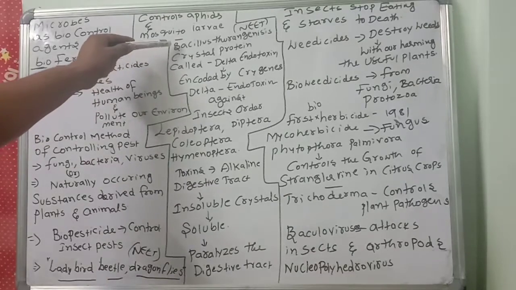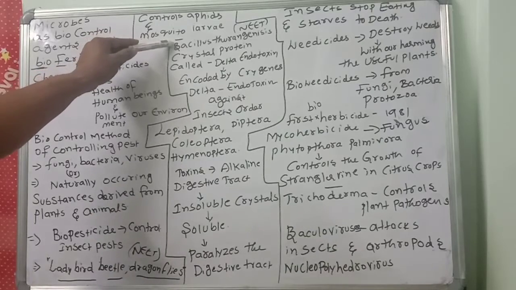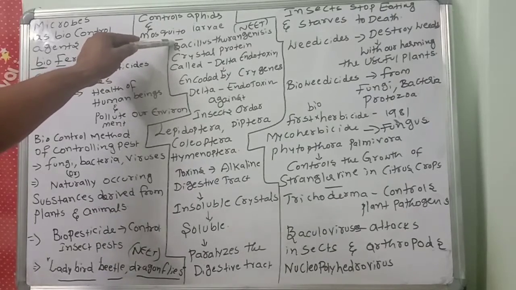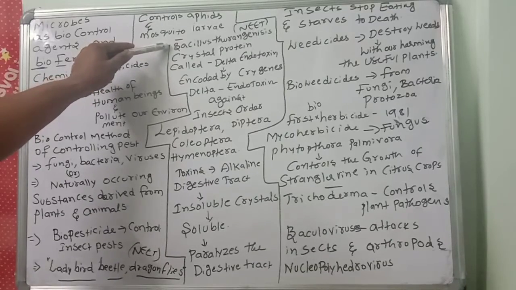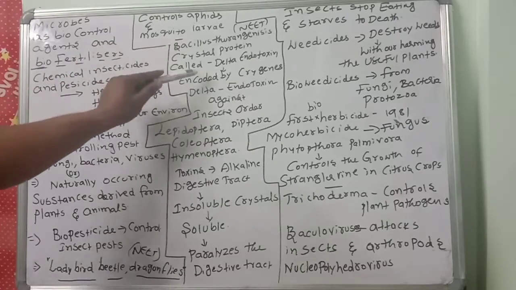Listen carefully. In the soil this bacterium is present, and it has crystal proteins. This Bacillus thuringiensis contains a toxin called cry toxin.